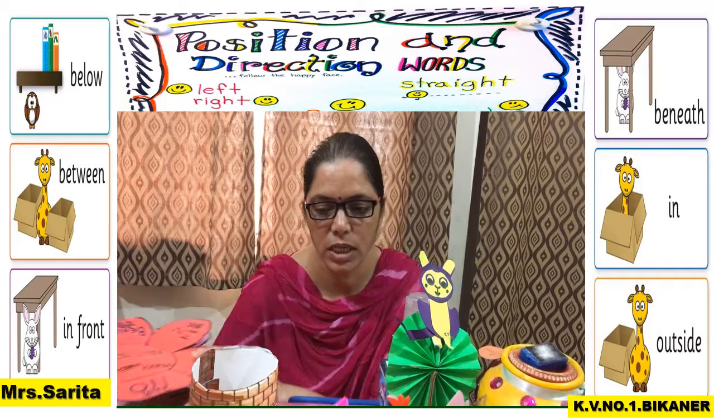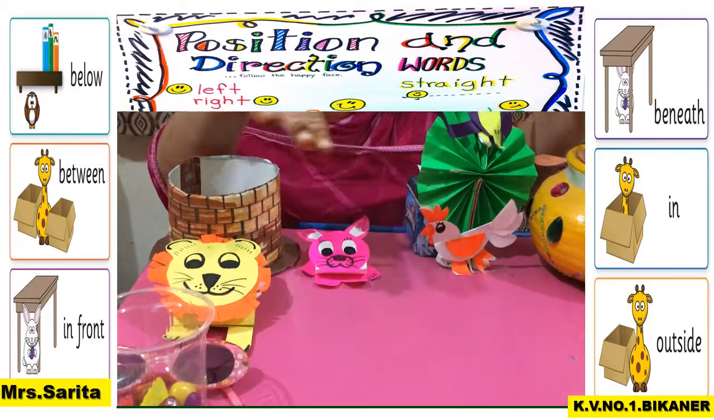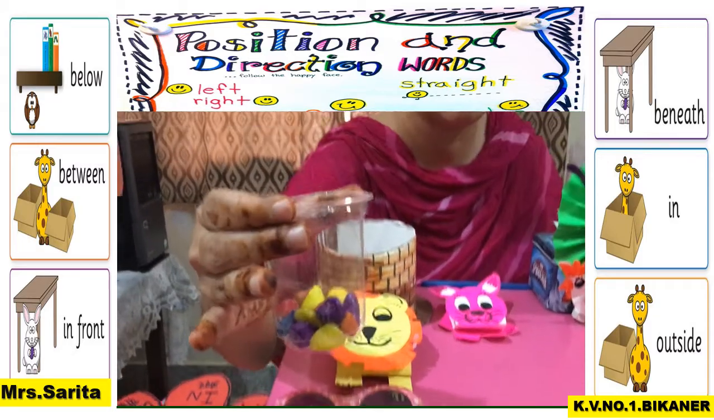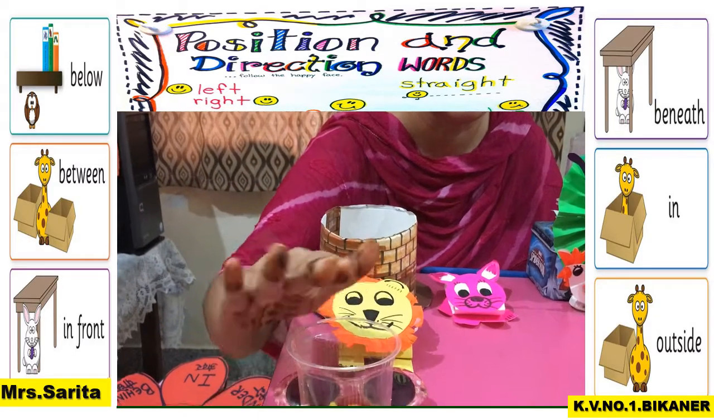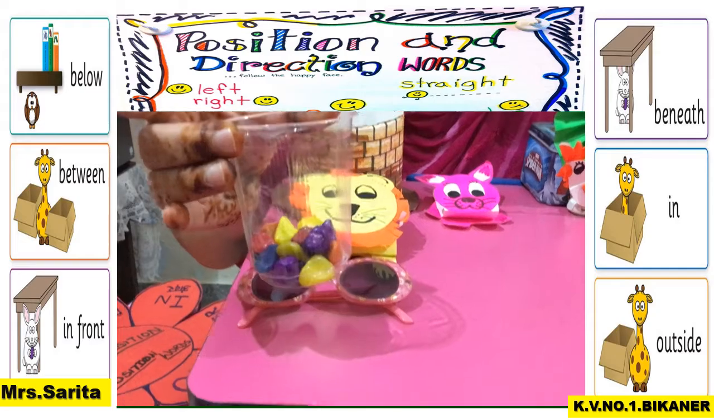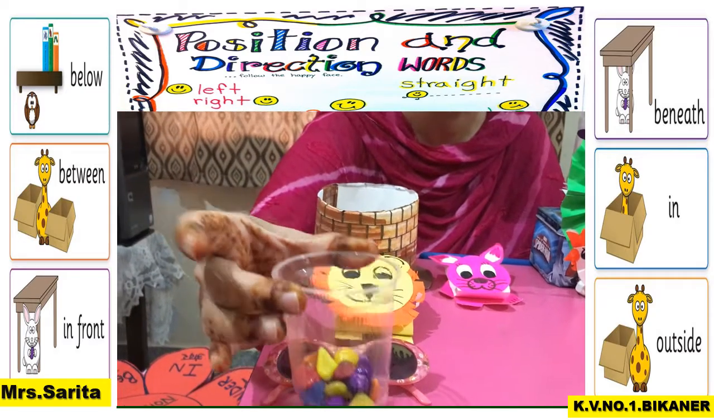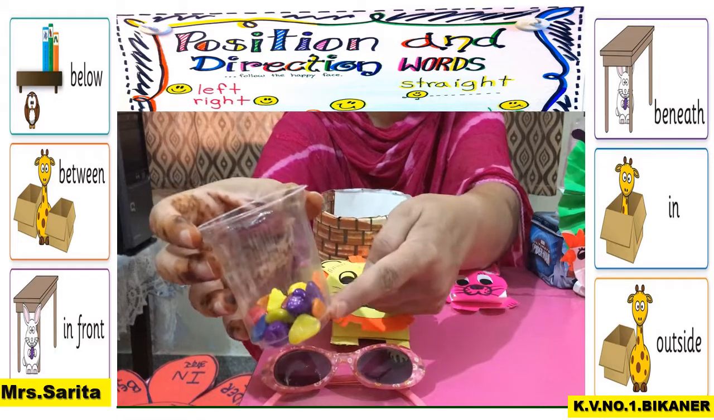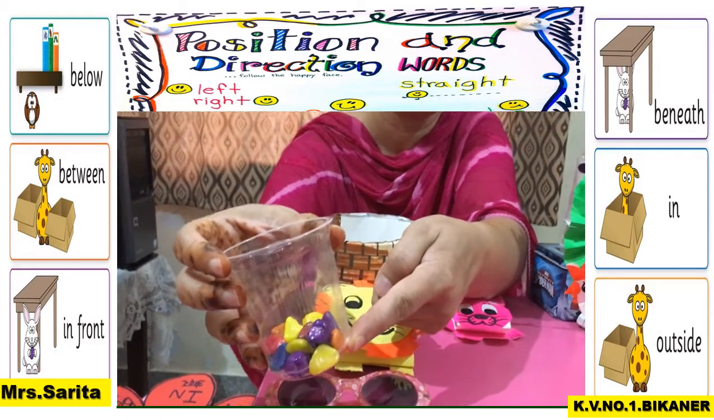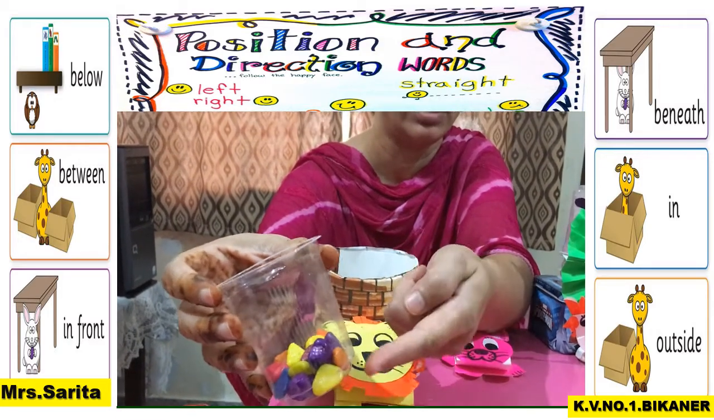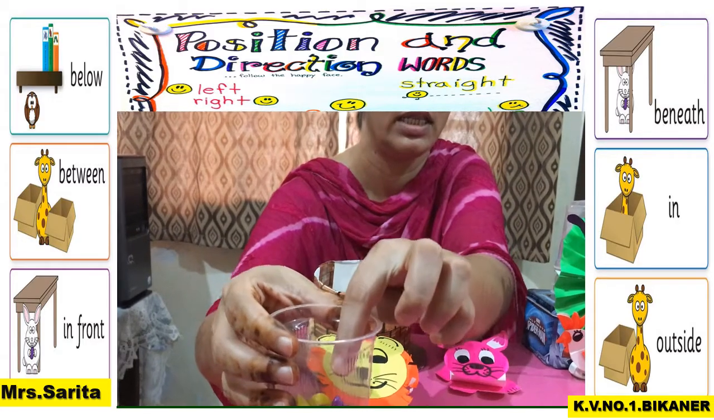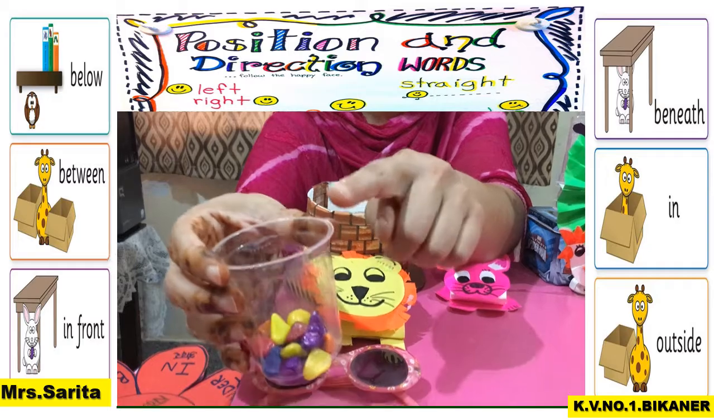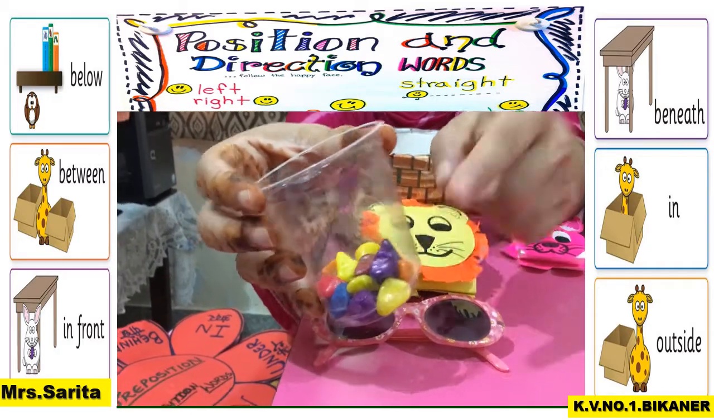Okay, now see children, you can see many things on this table. First we take the example of this object. The name of the object is glass. That is a naming word, glass. And what is the relation between the glass and the pebbles inside, you see? The relation is the pebbles are in the glass. So in is the word which is connecting glass and the pebbles.